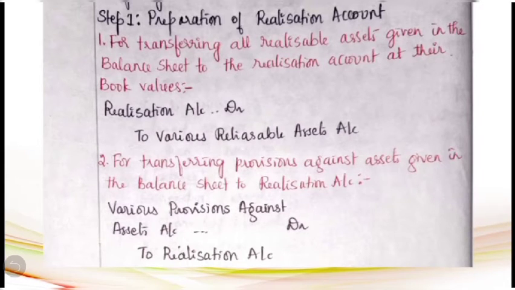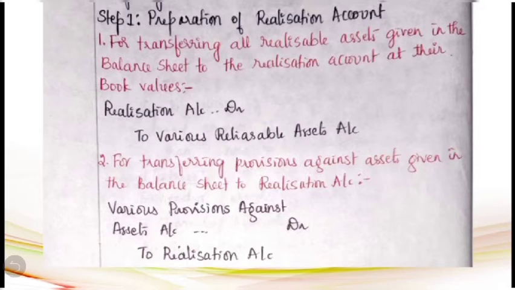So after you identify those realizable assets given in the question, which are there on the asset side, they have to be transferred to the realization account at their book values. Book value means the value at which they are stated in the balance sheet. Now those are the assets which represent debit balances. When you are going to transfer them, you have to give credit to the various asset accounts.